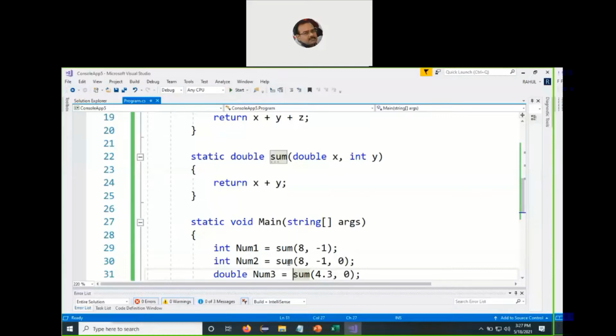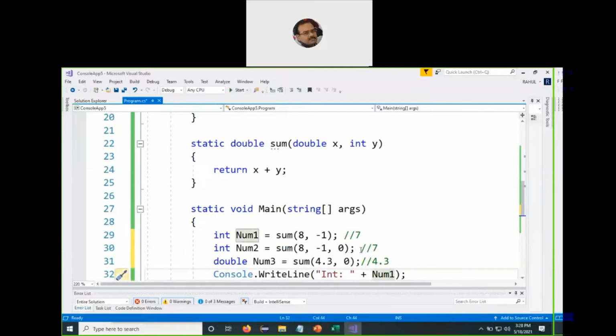So binding is not required because the function has already been declared as static in nature. So we make a call to the sum function once with the values 8 and -1, once with the values 8, -1 and 0. So this will return us 7, this will also return 7, and then this will return us 4.3. So double and the integer.